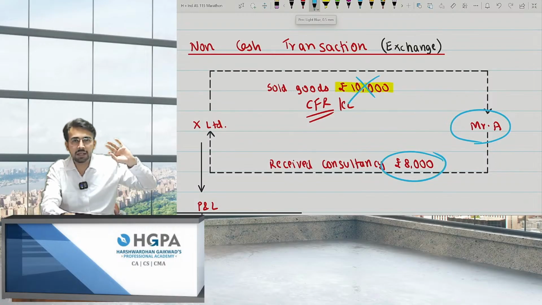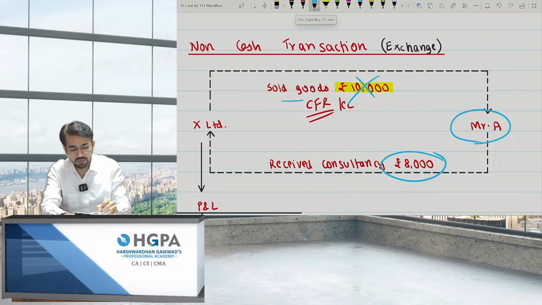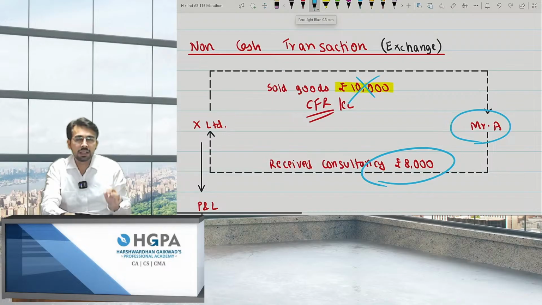It is completely reverse of what we learned in IND AS 16, that is PPE. How to book the exchange transaction? In that scenario, it was the fair value of asset given up. Here we are not doing that. We are actually giving up the goods, but we don't have to record it like this. We have to consider the fair value of assets received, right? So whatever I'm receiving, whatever the fair value is, I'll book revenue on that. That means I'll say I sold CFR lectures for 8,000 and not for 10,000, because I got only 8,000, right?